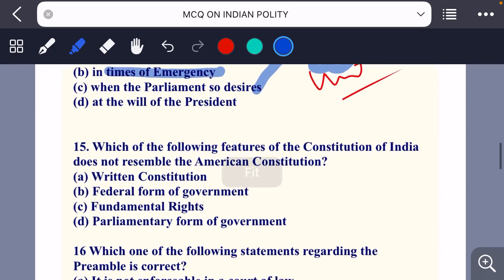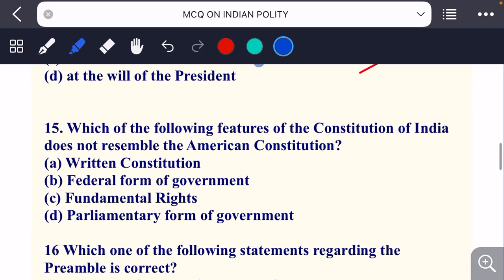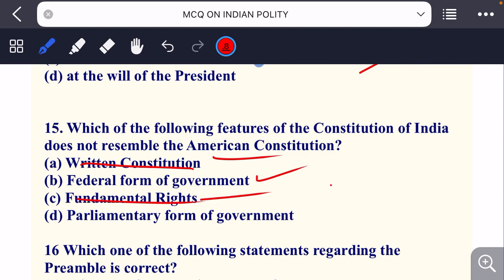Okay. So here we go to question number 15, that says, which of the following features of Constitution of India does not resemble the American Constitution? Written Constitution, federal form of government, fundamental rights and parliament form of government. So the question here asks is that कौन सा ऐसा फीचर है जो अमेरिकन कॉन्स्टिट्यूशन से मेल नहीं खाता है? रिटन कॉन्स्टिट्यूशन, that's true. अमेरिका एंड इंडिया बोथ हैव रिटन कॉन्स्टिट्यूशन. फेडरल फॉर्म ऑफ गवर्नमेंट is there also. फंडामेंटल राइट्स हमने वहीं से बोरो किए हैं. There are known as the Bill of Rights there.